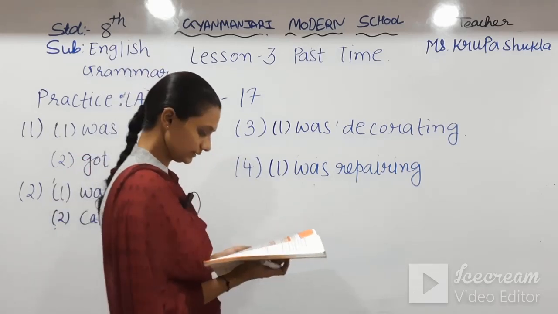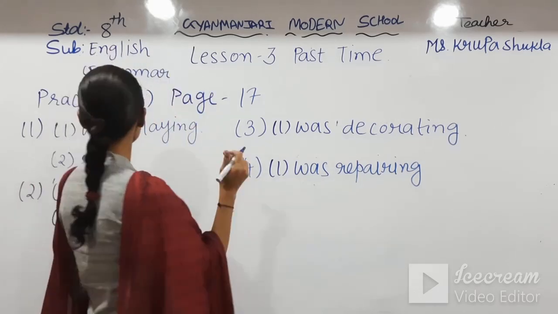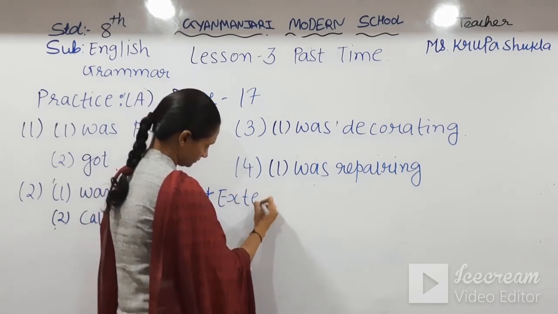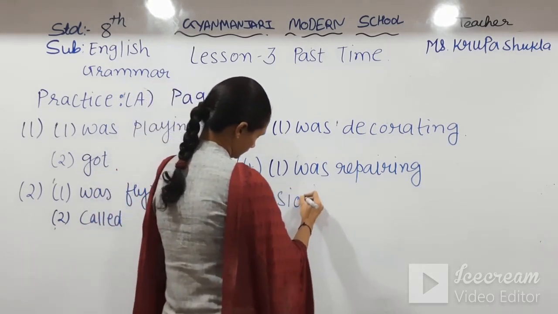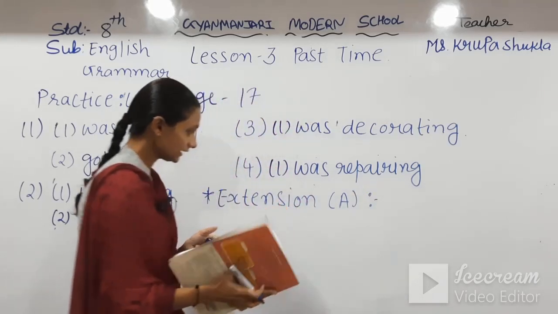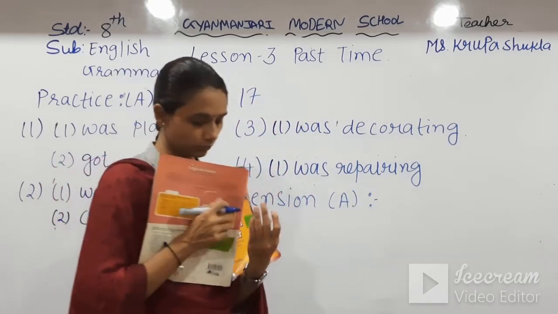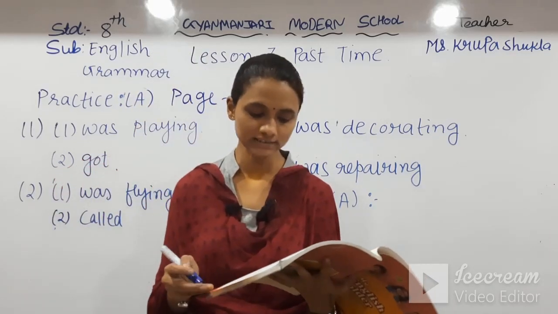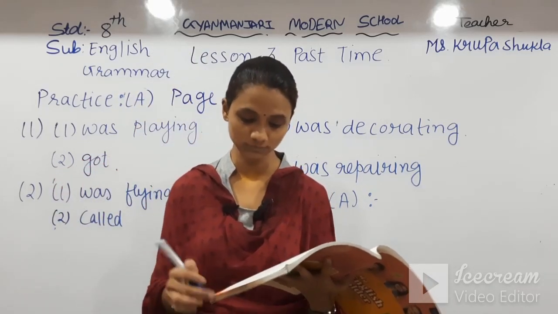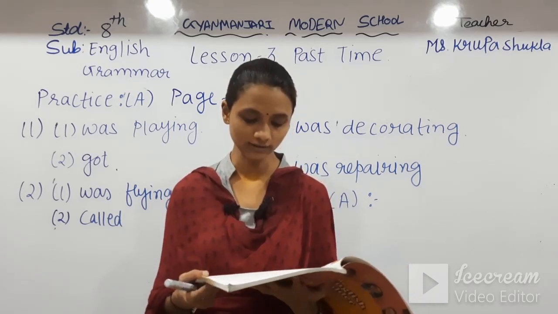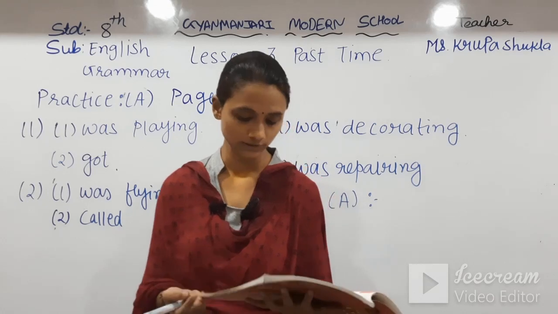Now I am doing the extension exercise A. Again we have blanks here, but what to do in these blanks, let's see. Fill in the blanks with simple past or present perfect tense of the verbs given in brackets. Use negative forms where not is given. The first one has been done for you.